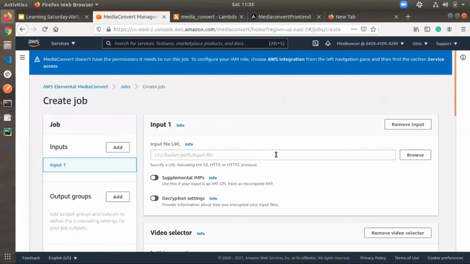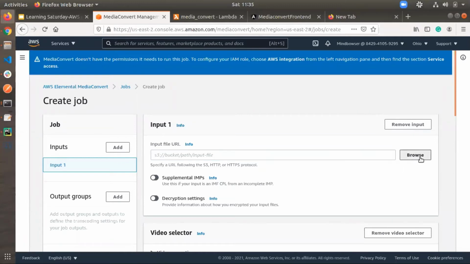This is the source file which we are going to transform into the M3U8 file, which we are able to stream. Here we can add external files also, apart from this S3 bucket, or we can browse from our account bucket. But in this case, we make sure that it has read and write permission. For input files, we need only read permission.